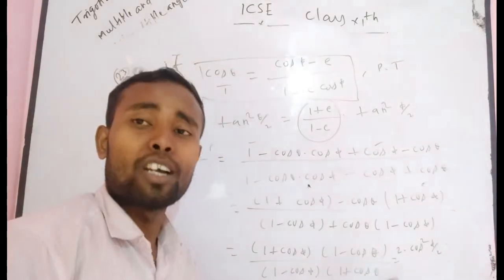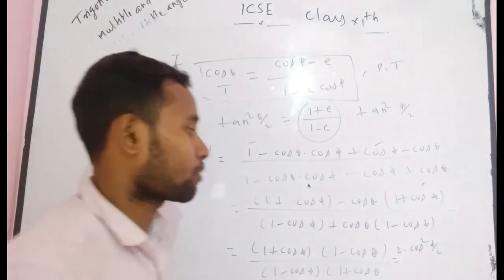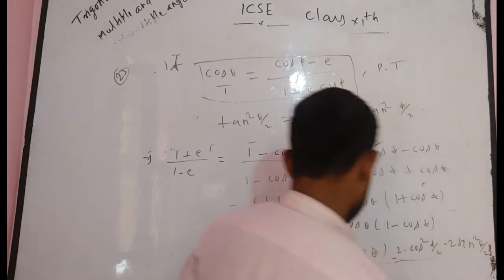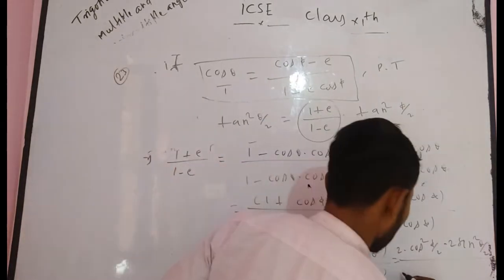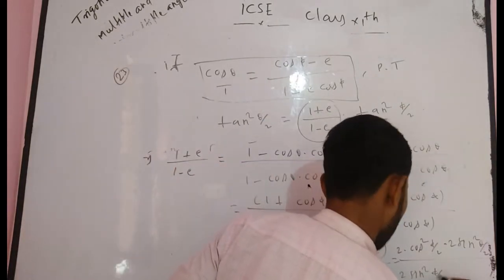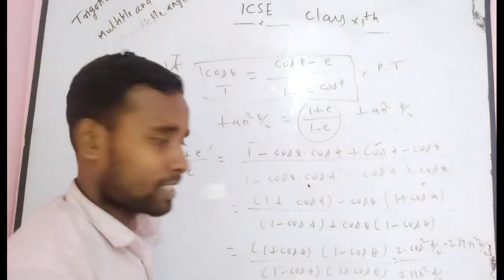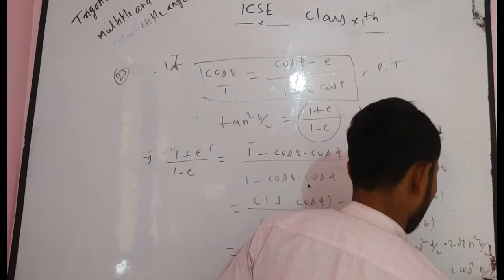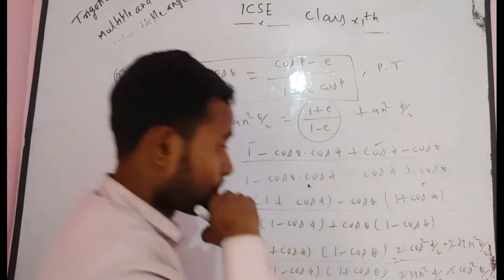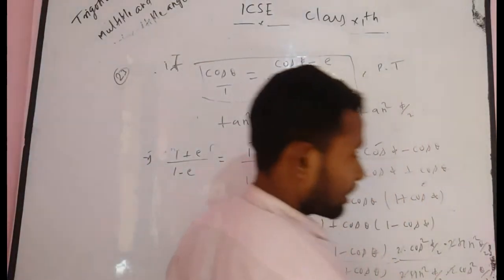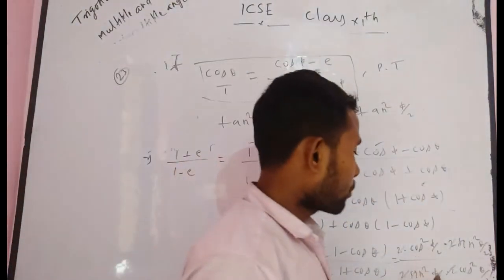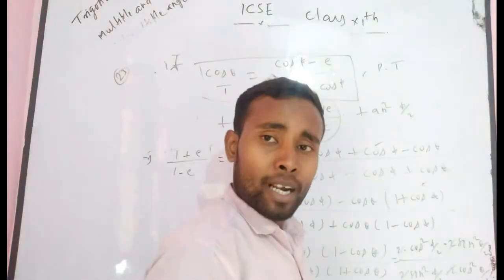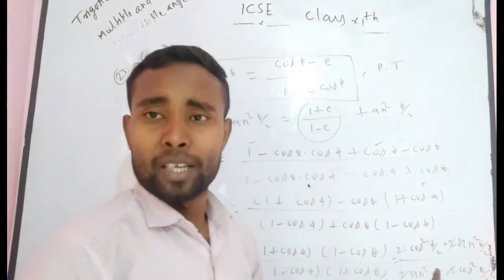Here 1 minus cos theta is equal to 2 sin square theta by 2. So you can write directly 2 sin square theta by 2 divided by, here this is 1 minus cos phi, so you can write 2 sin square phi by 2, into 1 plus cos theta, which becomes 2 times cos square theta by 2. Here 2 and 2 cancel. Finally you get sin square theta by 2 upon cos square theta by 2, which is tan square theta by 2, times cos square phi by 2 upon sin square phi by 2, which is cot square phi by 2.